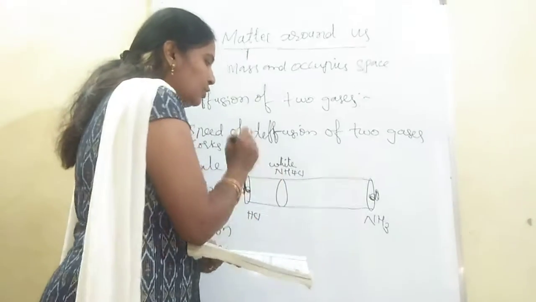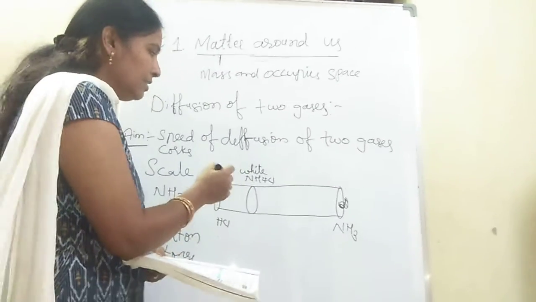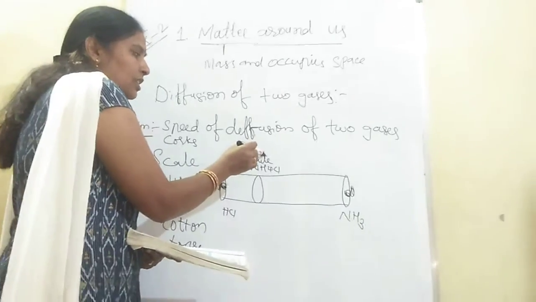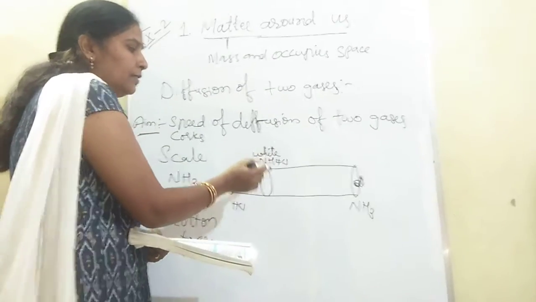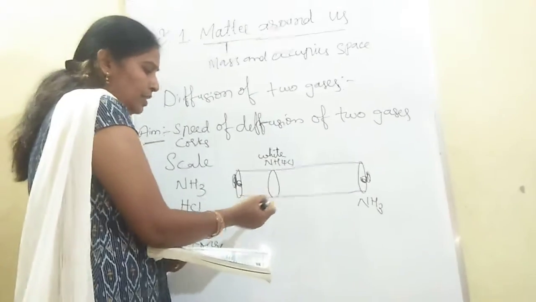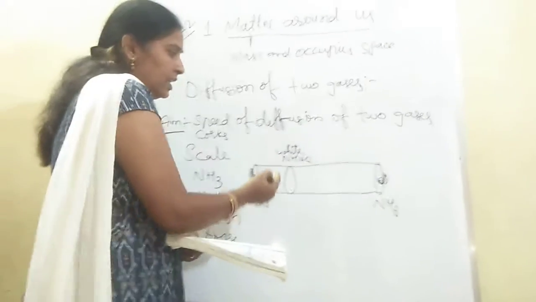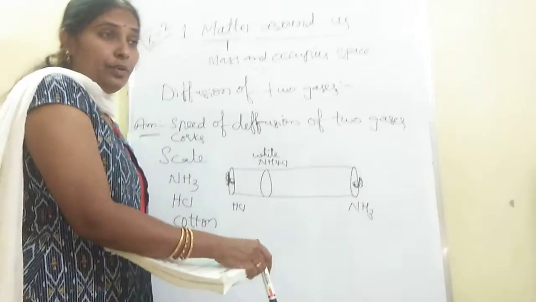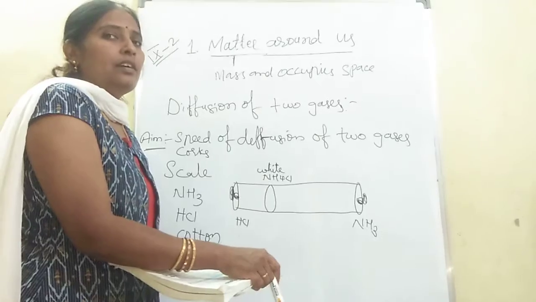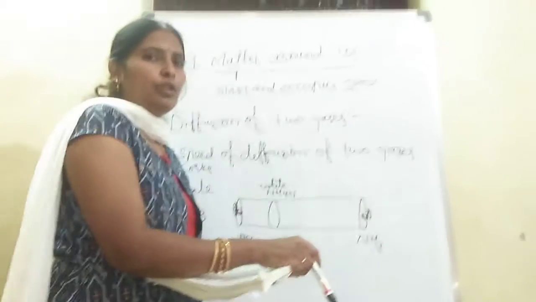And the white ring is formed. Here I am not able to show the white ring. Once we do the experiment, the white ring forms inside the narrow glass tube. By seeing that, you can say that a reaction goes on between ammonia and hydrochloric acid. That white ring is nothing but ammonium chloride. With this ring, you can guess the speed of diffusion between two gases.